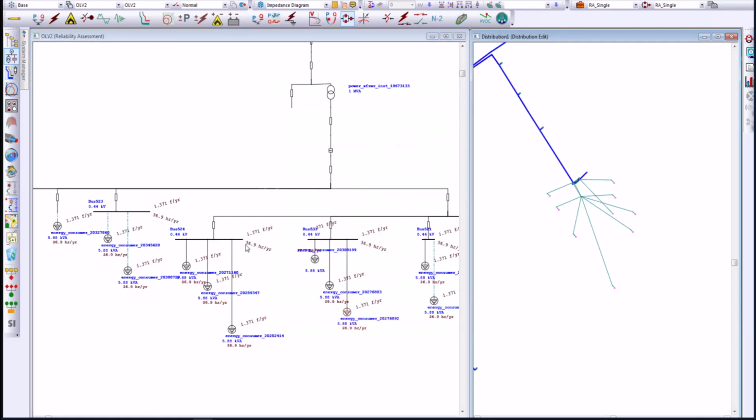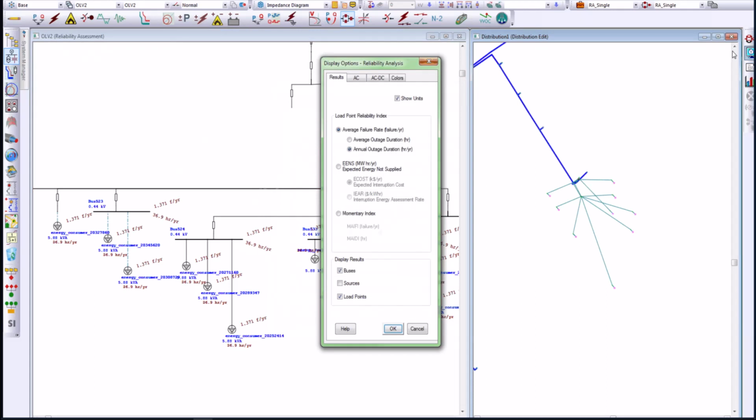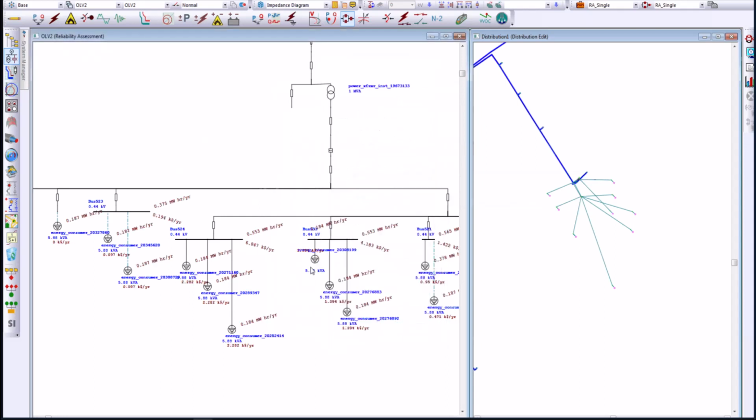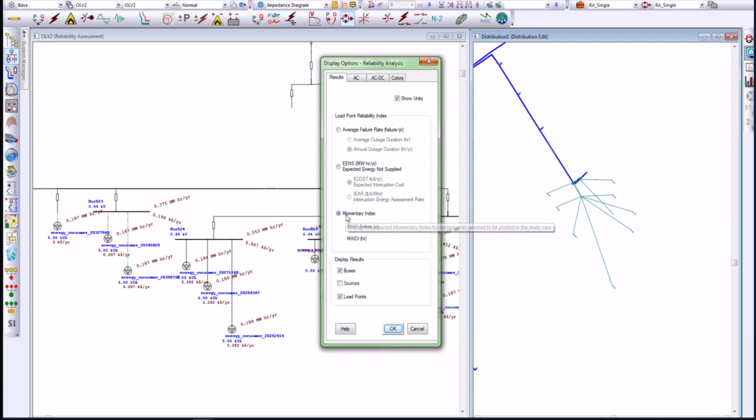Now, once we run through our study mode toolbar, we run the reliability assessment, we see our results on the one-line diagram. The results are shown or dictated by your display options. So in this case, I can switch from average failure rate to expected energy not supplied, and the results are updated on the one-line diagram at each location. It's very easy. I can select each one. We have many different indices we can calculate from.